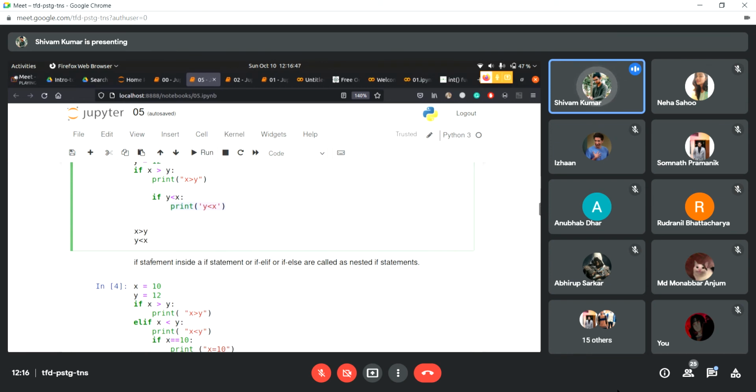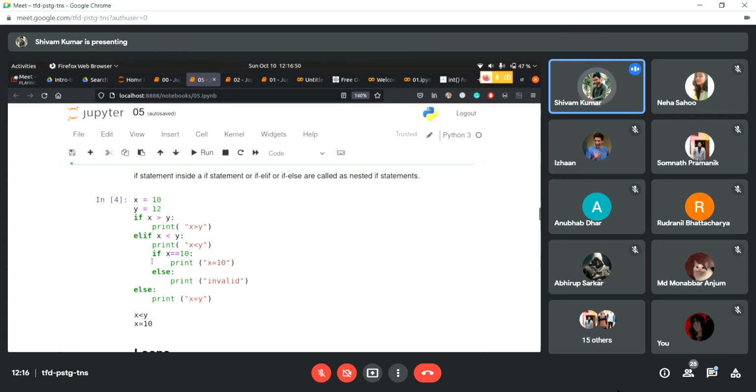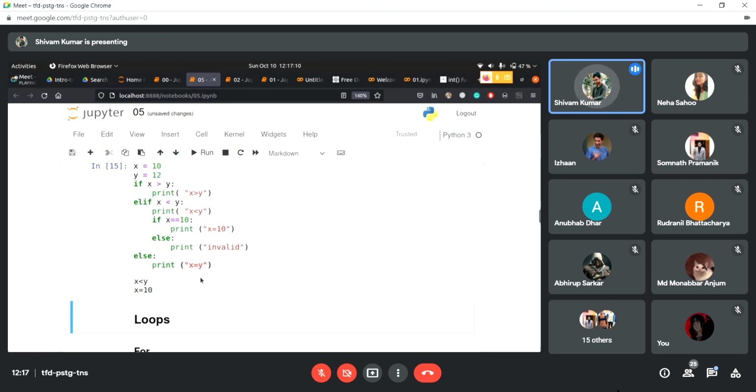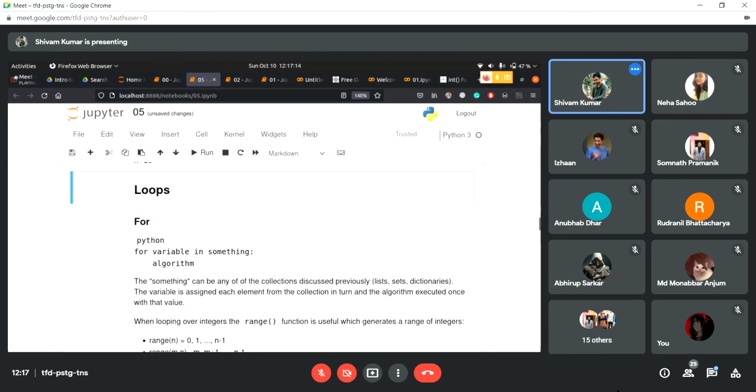Of course, we're going to use this to build something else, like this. This one looks bigger, and what it is trying to do is find which is greater, and if it is equal to 10, you print the value, or else you just print that they're equal. All these complex tasks you can simplify using if else.